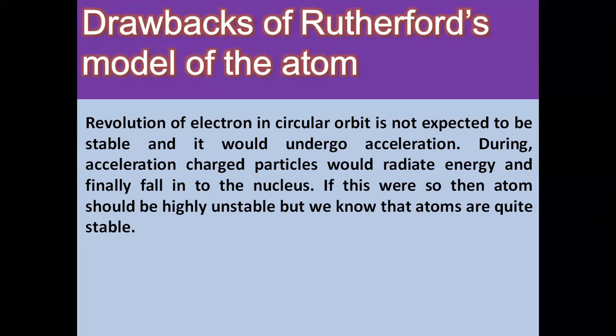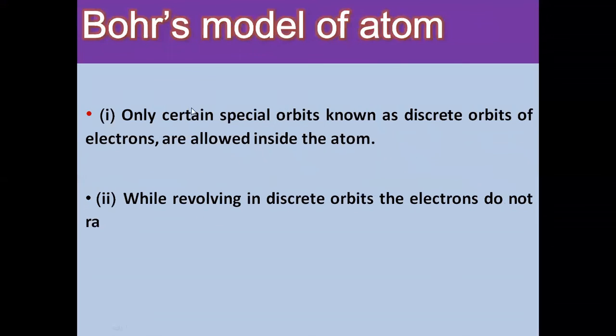Niels Bohr put forward the following postulate about the model of an atom in order to overcome the objections raised against Rutherford's model. Let us see his postulate. What he said: only certain spatial orbits, known as discrete orbits, of the electrons are allowed inside the atom. The other orbits are not allowed in the revolution of the electron.